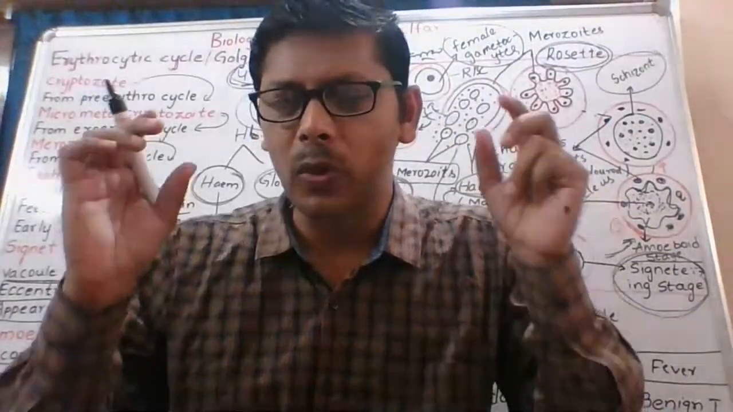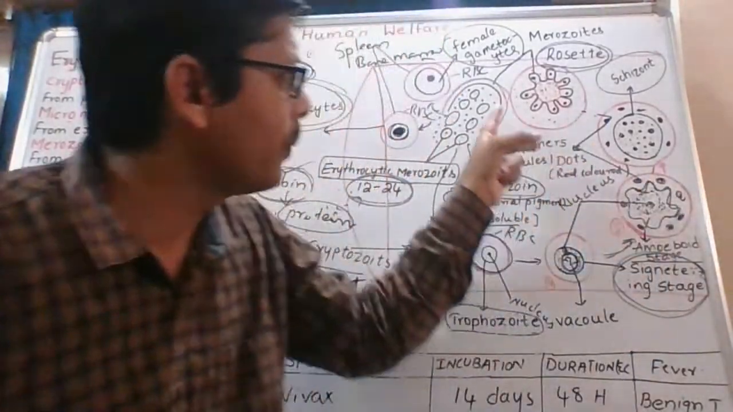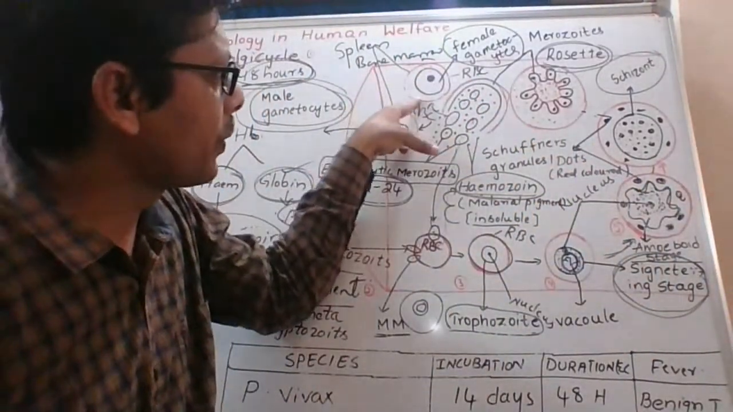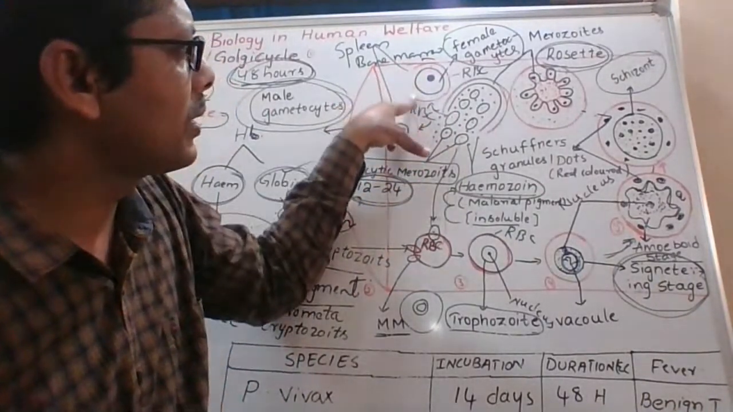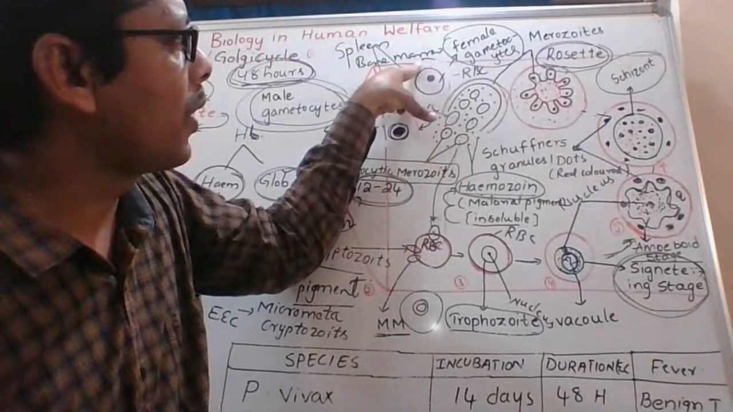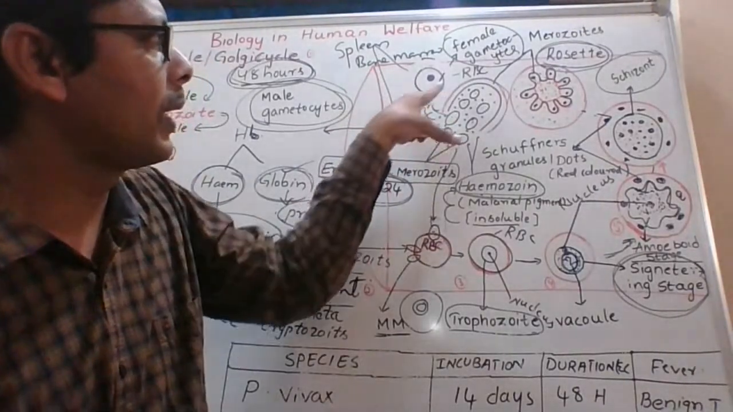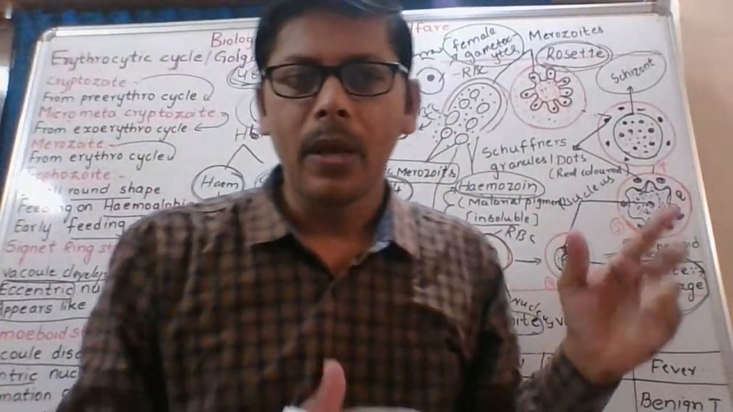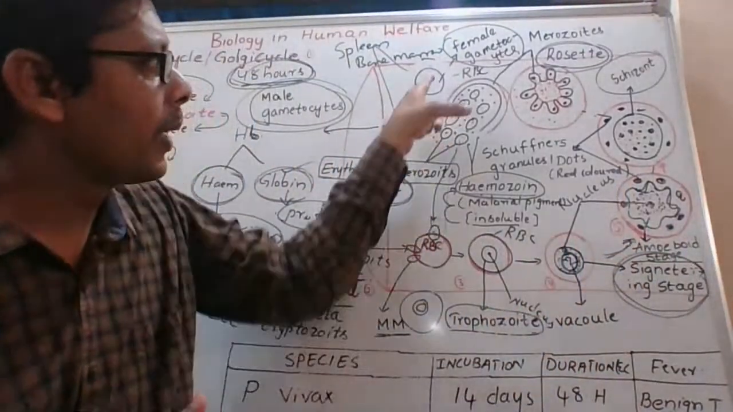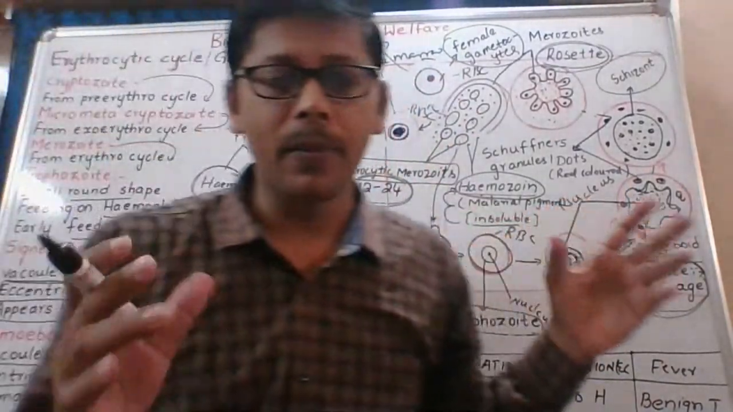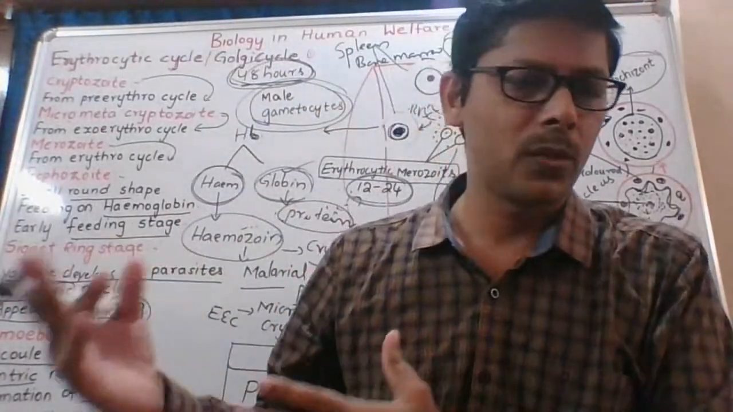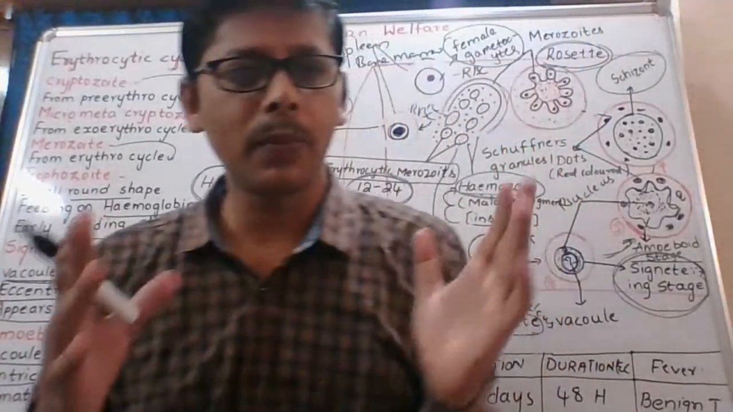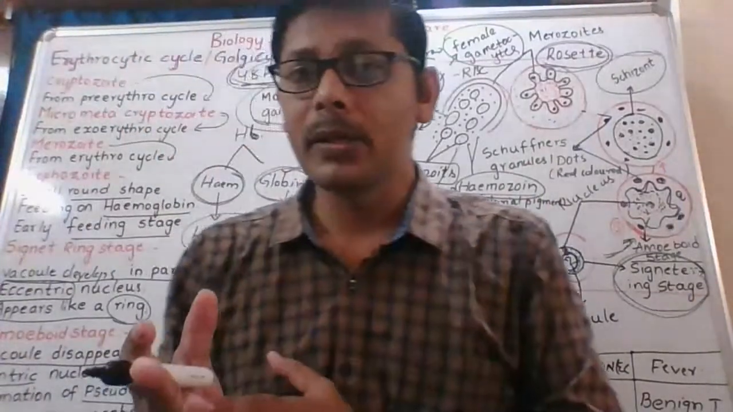When our RBC enter the mosquito's body, the RBC gets digested. When the RBC is digested, what comes out of the RBC? In the crop of the mosquito, our RBC are digested by enzymes, and what comes outside? Male gametocyte and female gametocyte. Okay, the remaining development we will study in the next one. Okay, this is about the erythrocytic cycle.